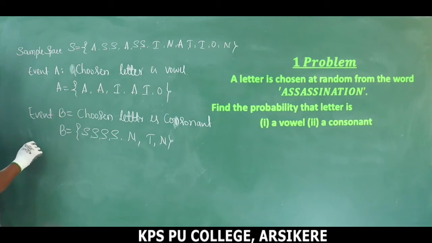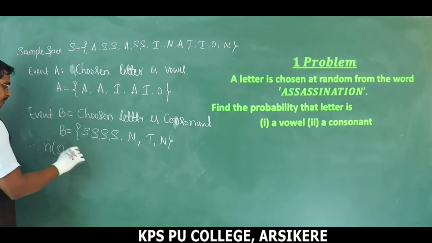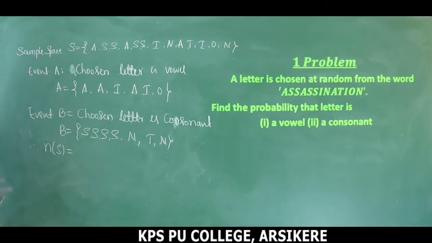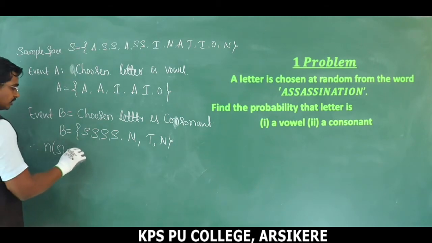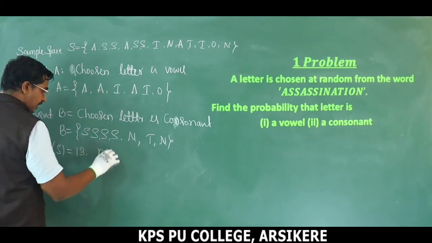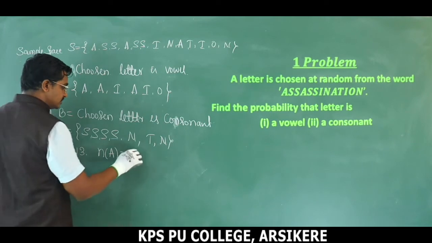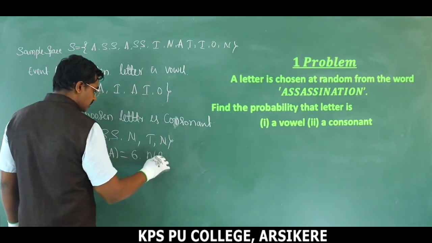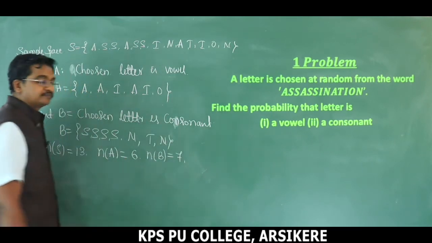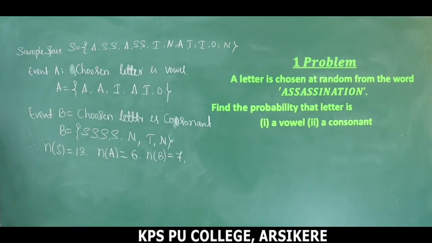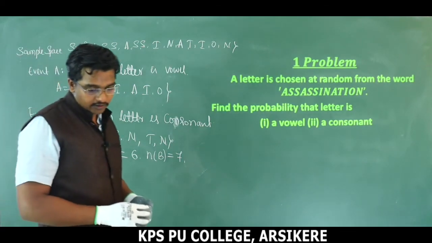Therefore N of S, the number of outcomes or sample points in the sample space, is equal to 13. N of A is equal to 6. N of B is equal to 7. Okay, next we need to find the probability.